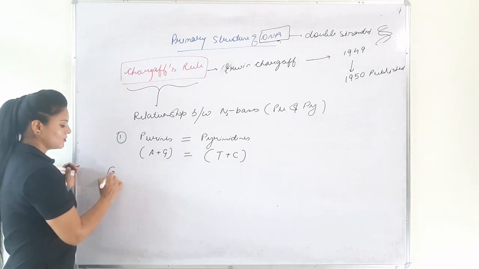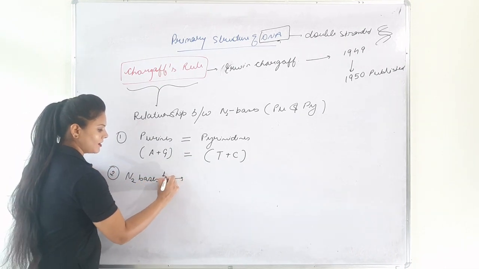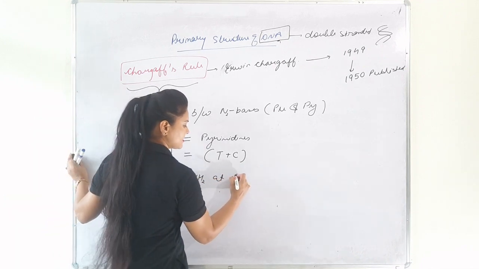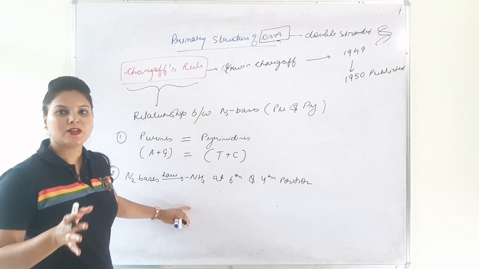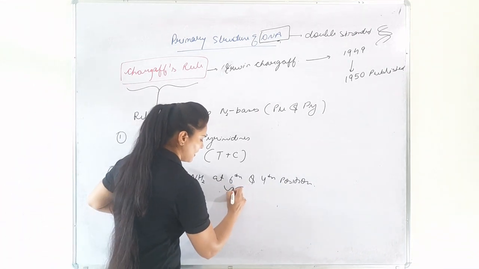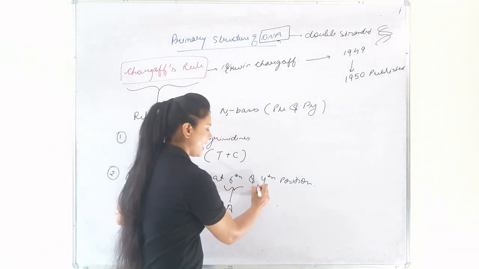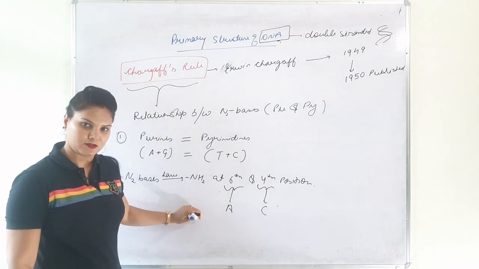The second rule: nitrogenous bases which have an amino group at the 6th and 4th position. From the last lecture we know that adenine has an amino group at the 6th position and cytosine has an amino group at the 4th position.